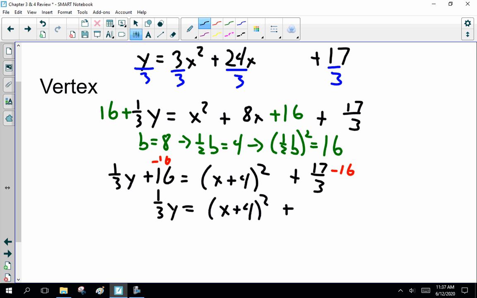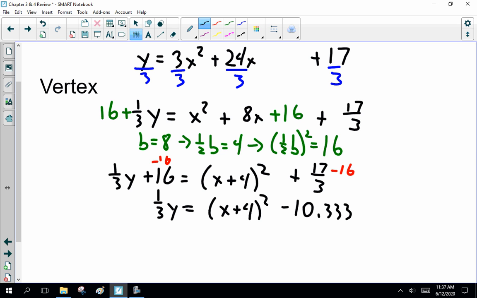Now, I'm going to have to cheat and grab Mr. Calculator because I'm not doing this in my head. 17 divided by 3 minus 16, that's minus, my apologies, 10.333. That's what Mr. Calculator says.